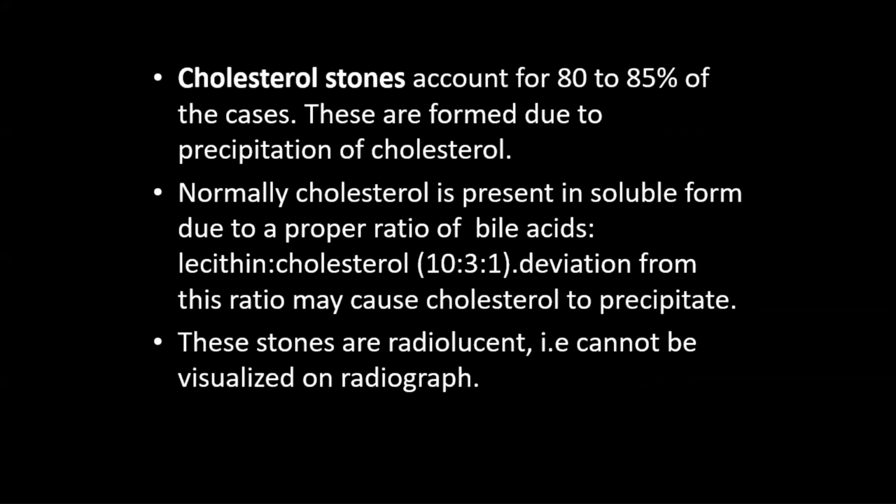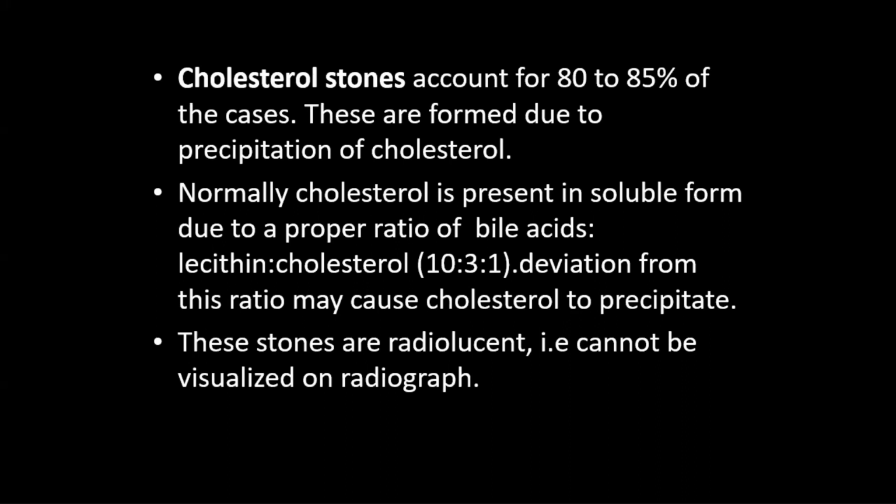Due to a proper ratio of bile acid, lecithin, and cholesterol, that is 10:3:1, there will be no cholesterol stones. This cholesterol will be in the soluble form. If the ratio of bile acid, lecithin and cholesterol is 10:3:1, then this cholesterol is in the soluble form.